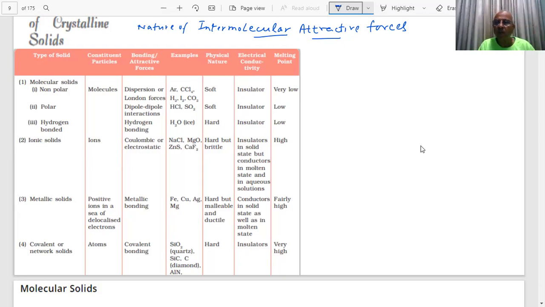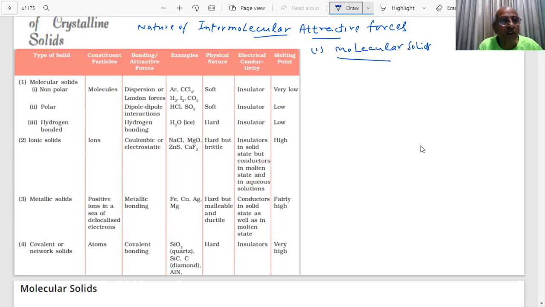Right or wrong? Right, sir. So first of all, you will see on the screen, students, what we are talking of: molecular solids. In the molecular solid, what type of intermolecular forces of attraction are there, students?